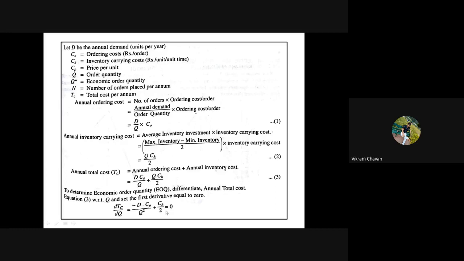Now here we have to determine the economic order quantity. So for that purpose we have to differentiate this particular equation with respect to Q, and we have to equate this equation equal to 0. So after differentiating and equating it equal to 0, we will get the equation dTC, that is the differentiation of total cost per annum, with respect to the order quantity.